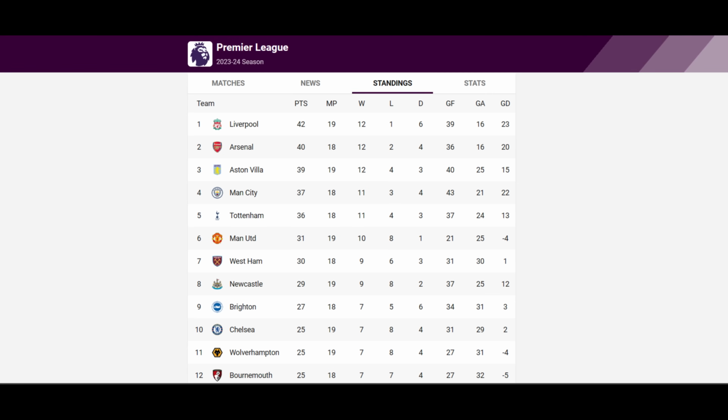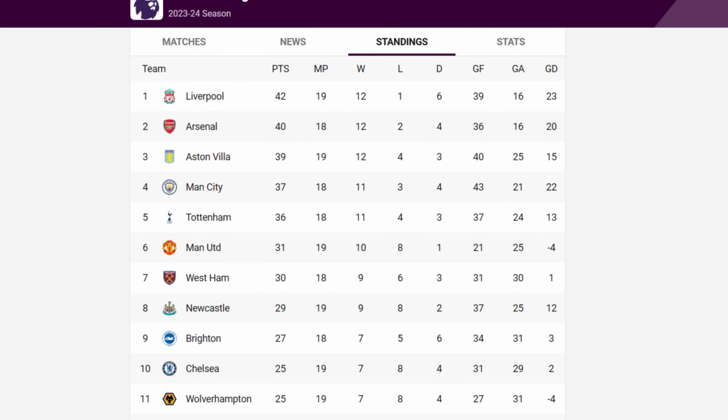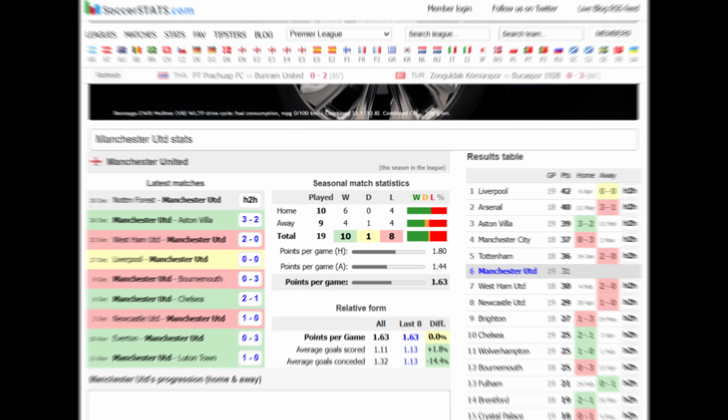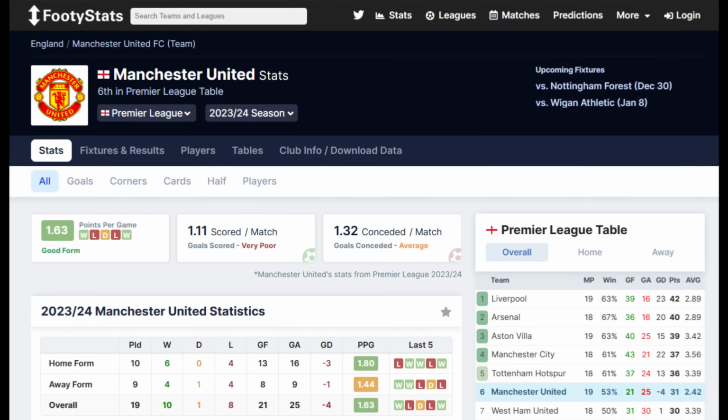We'll also be looking at the opponent's last 8 games points per game as an average. To do this, we have to work out the points per game for every team in the league for the last 8 games, then pick the team we're looking at, and add all the points together and divide by 8. If we look at Manchester United and look at the points per game of the teams that they've played in the last 8 and add up all these numbers together, we get the opposition's points per game.